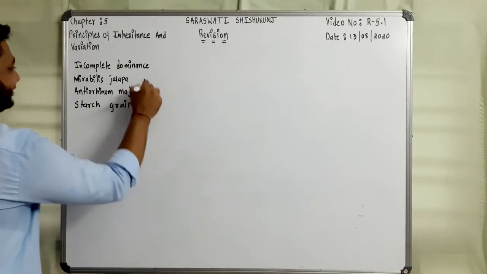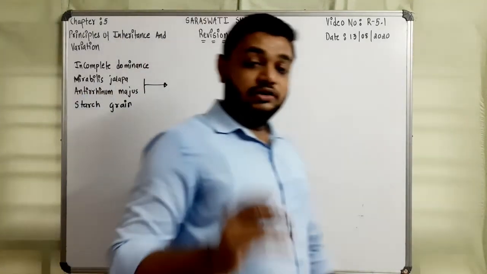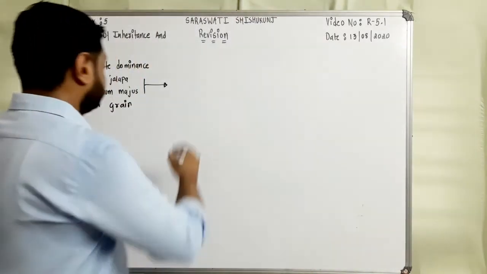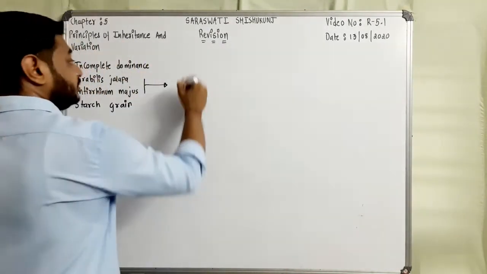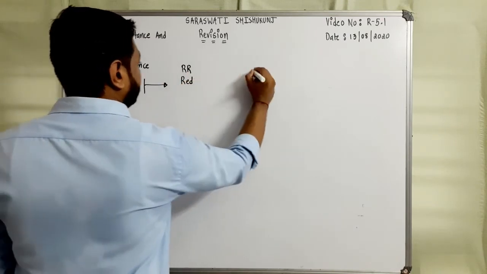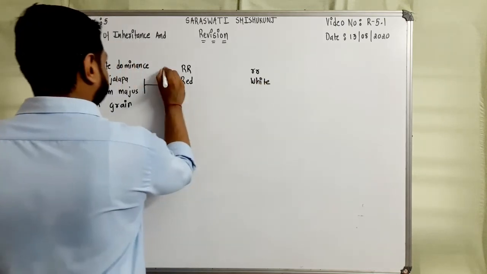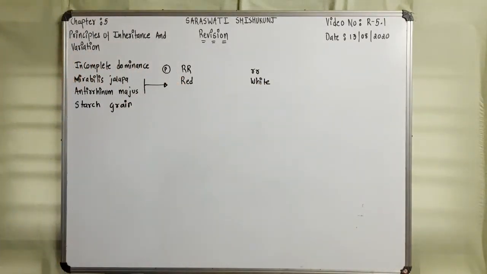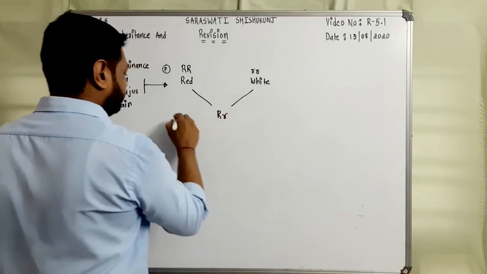Now, let's say this, right? There were two types of plants. Some were bearing red flower and some were bearing white flower. That is, RR is referred as red and small r, let's say white. This is the parent generation. Now, the first progeny, that is R small r.